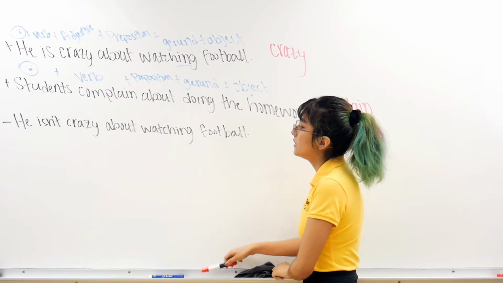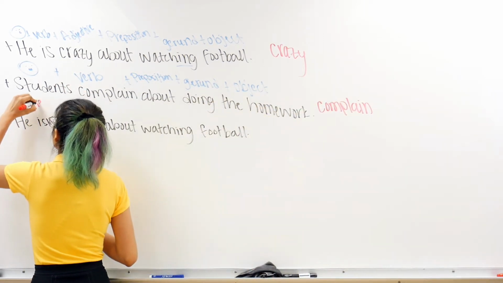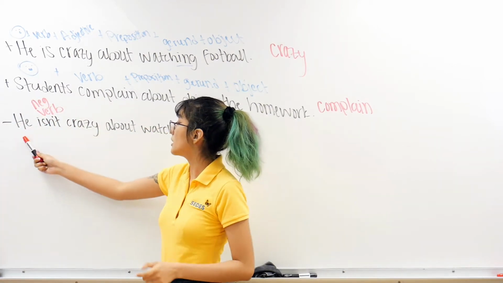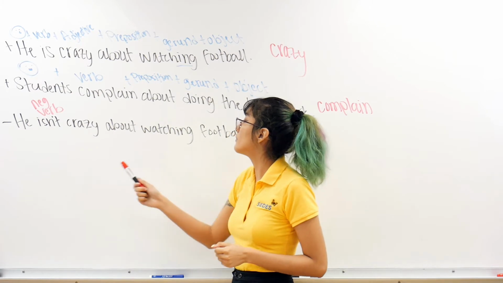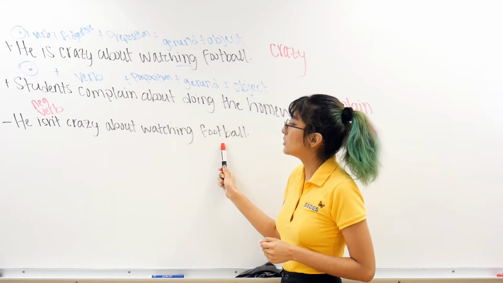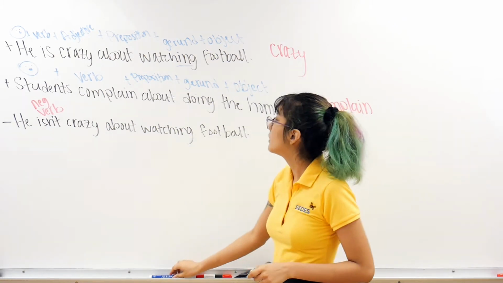Here, all I did was negate the verb to be. I still have my person, my adjective, my preposition, my gerund, and my object. The only thing that changed is my verb to be.